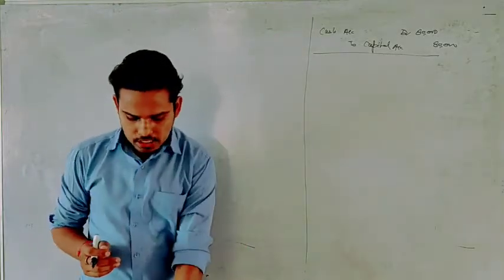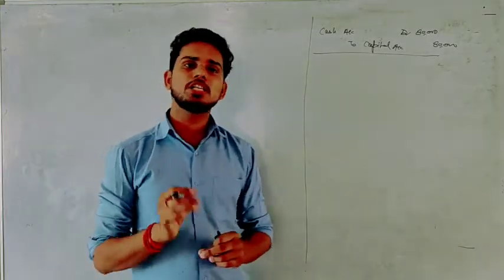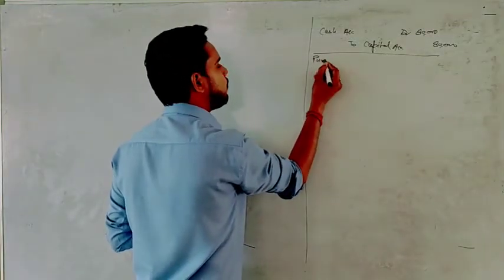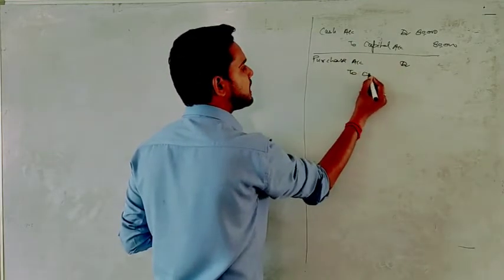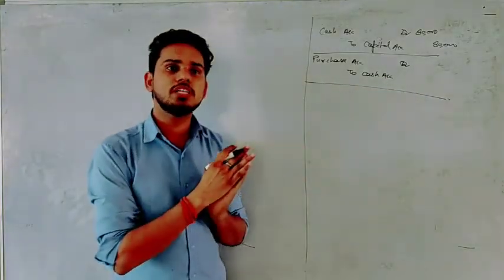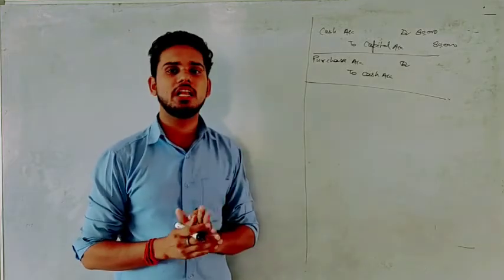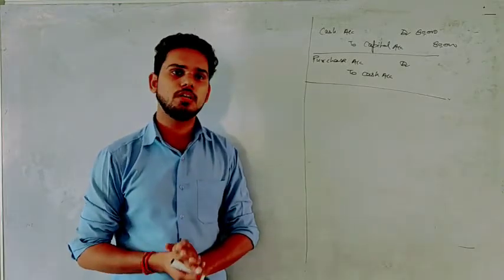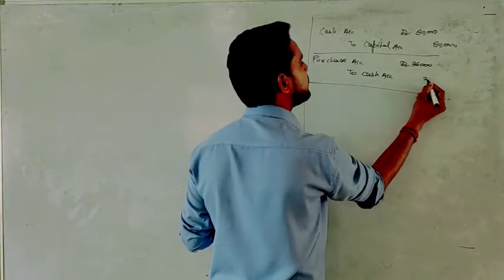Next transaction is purchase goods for cash rupees 36,000. So if we are purchasing goods for cash, one account will be purchase, other will be cash, and the entry will be purchase account debit to cash account. I hope this is clear to you, how I am passing these journal entries. We have already understood how to pass journal entries from a transaction. If you have any problem in passing journal entries, you can go for the journal entry videos, right? So the amount for this transaction is 36,000. We will write 36,000 here and here.